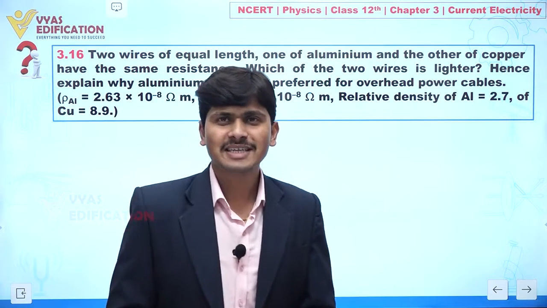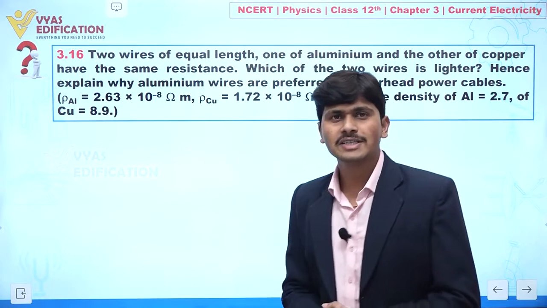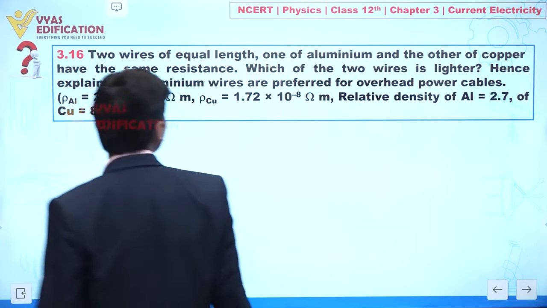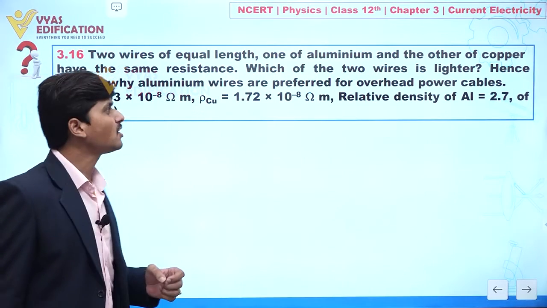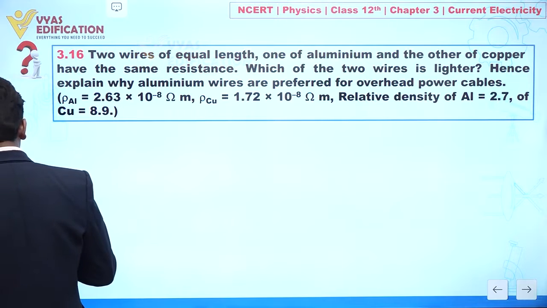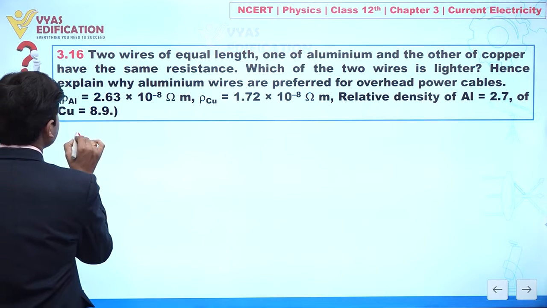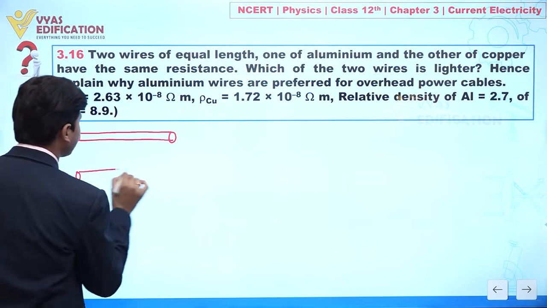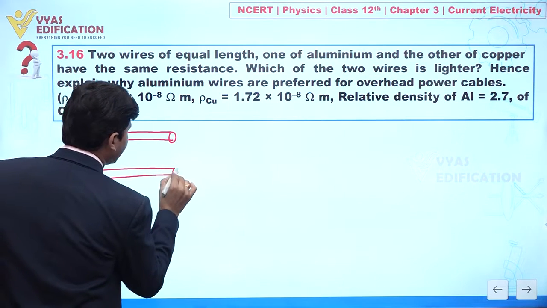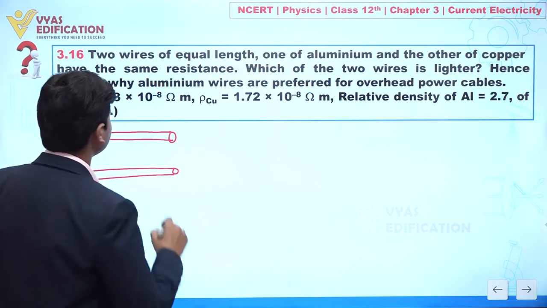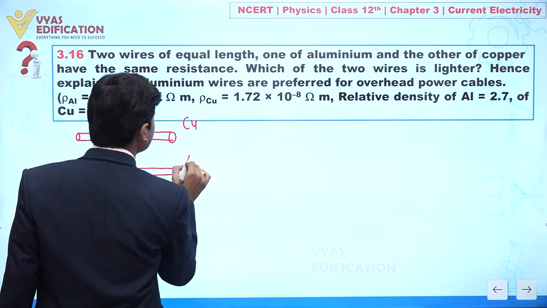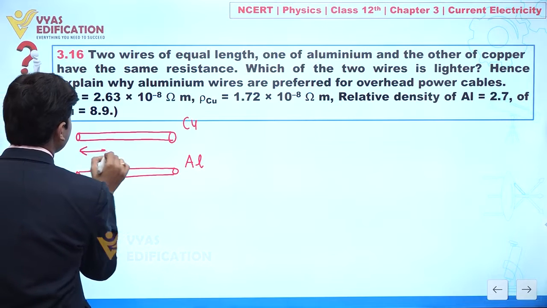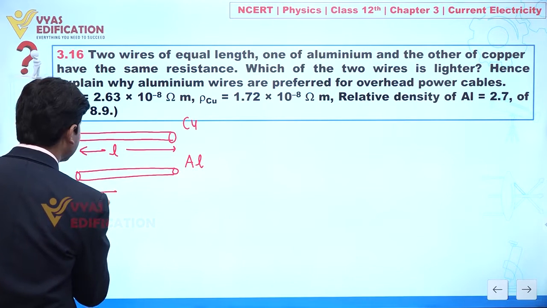Now we are going to discuss question number 3.16, in which you are given two wires of equal length, one of aluminium and the other of copper. Let's suppose we draw two wires, one and another. One wire is made of copper and the other is made of aluminium. The length of both wires is the same.